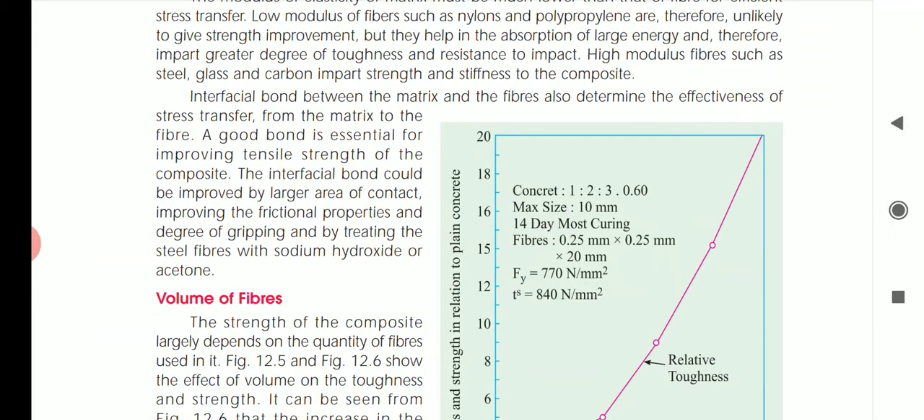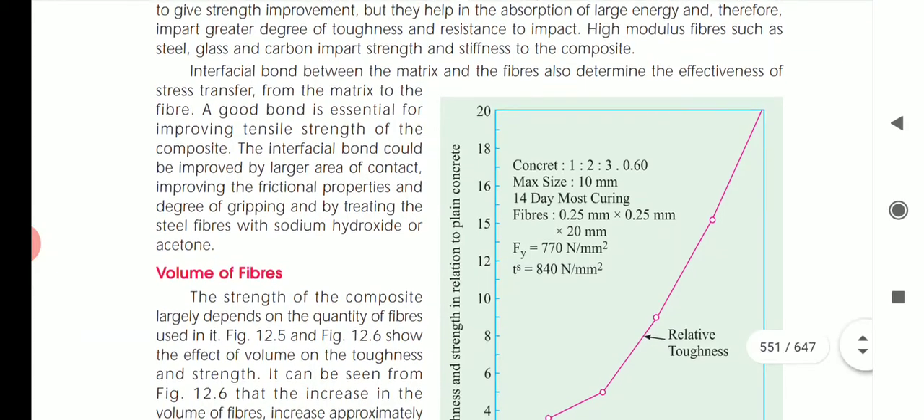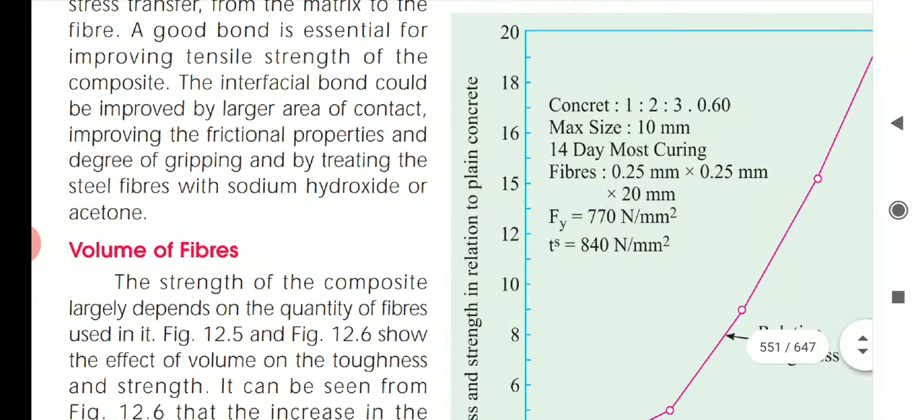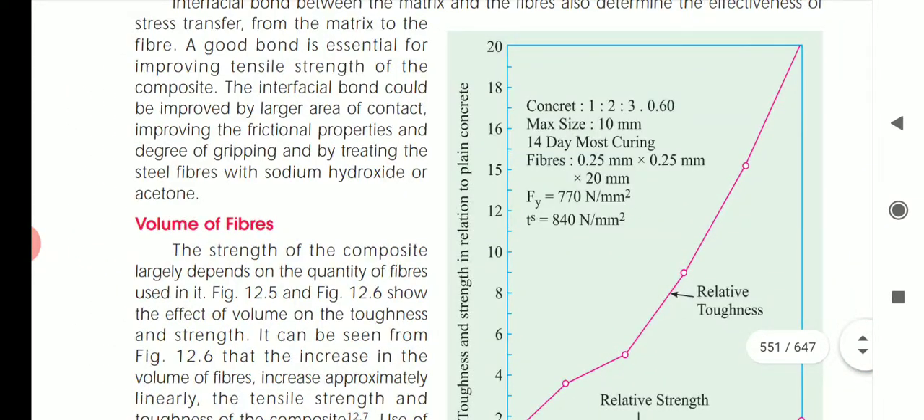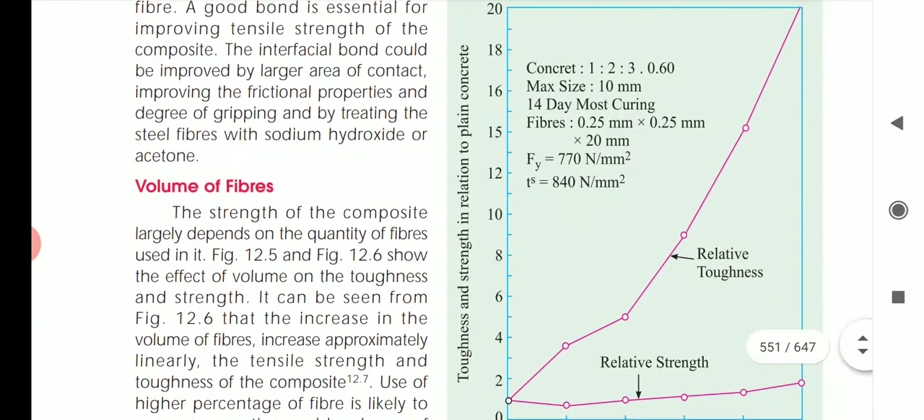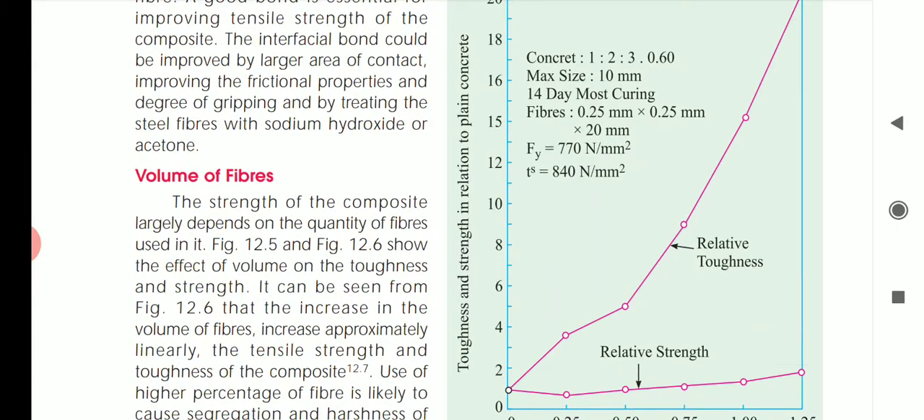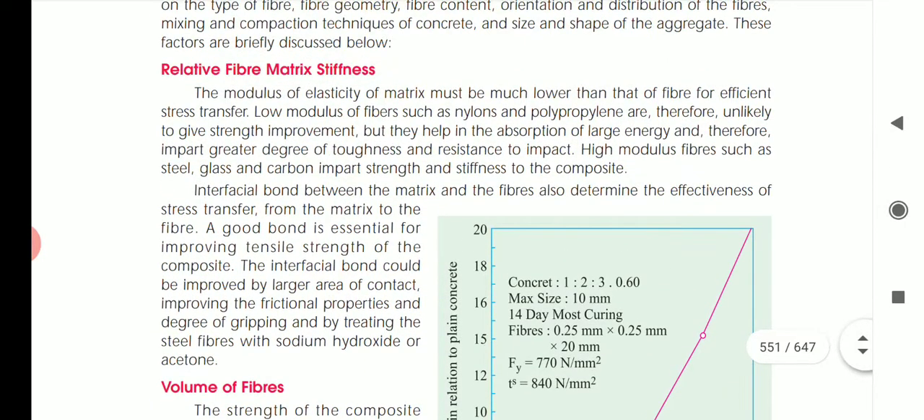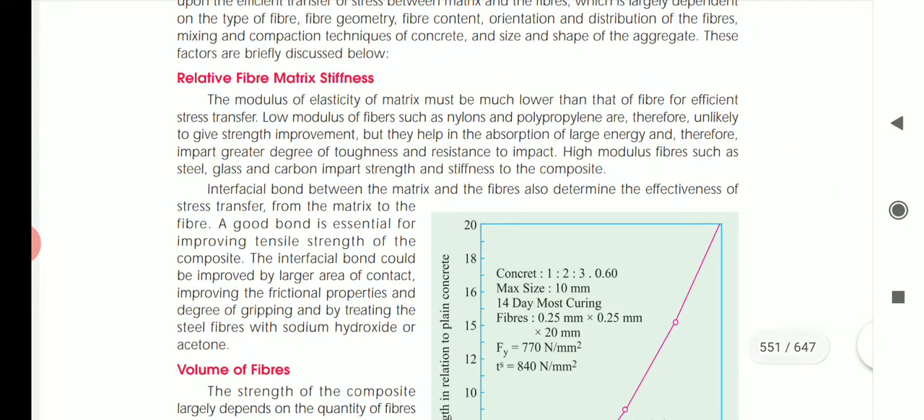Interfacial bond between the matrix and the fiber also determines the effectiveness of the stress transfer from the matrix to the fiber. A good bond is essential for improving the tensile strength of the composite. The interfacial bond could be improved by a larger area of contact, improving the frictional properties and degree of gripping, and by treating the steel fiber with sodium hydroxide and acetone. So the matrix stiffness of the fiber is also considered.